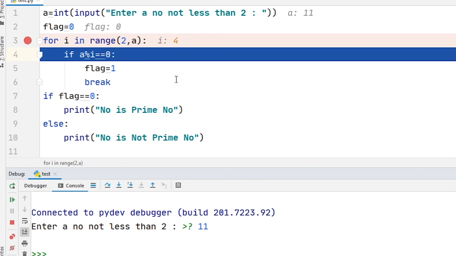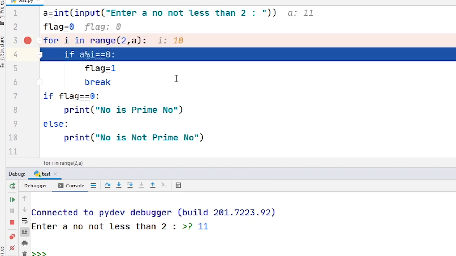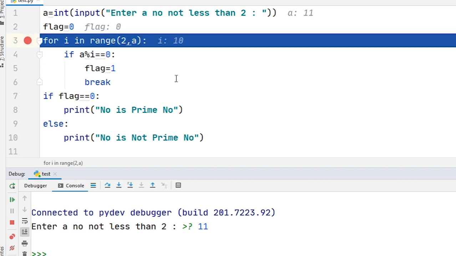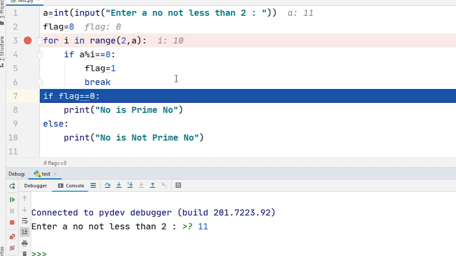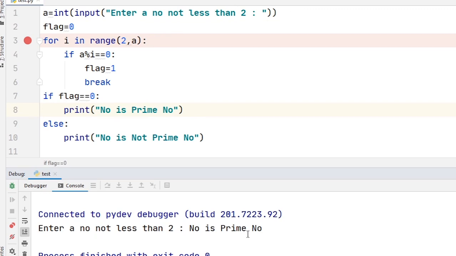Again 11 is not divisible by 3. Next i is equal to 4. Not divisible. 5. No. 6. Answer is no. 7. Again condition is false. 8. Again condition is false. 9. Again condition is false. 10. Again condition is false. Now please see, when the value of i is 11, loop is terminated. And the value of flag is still 0, which indicates that number is prime number. So when I press F8 key, it will print the number is prime number.